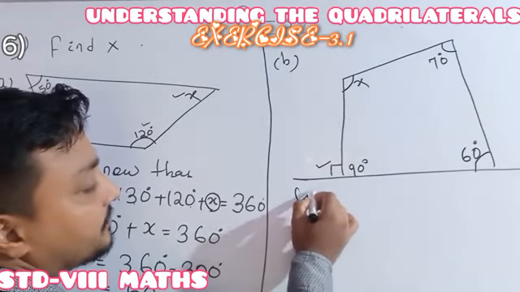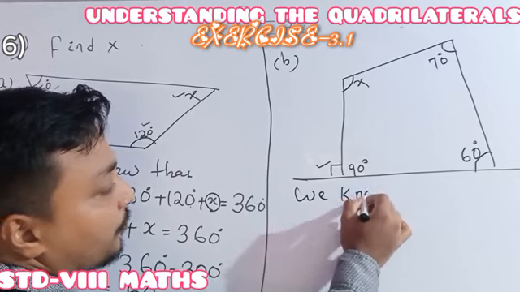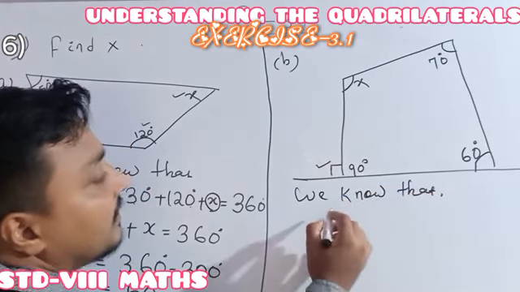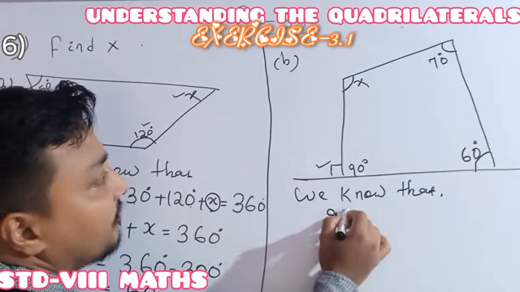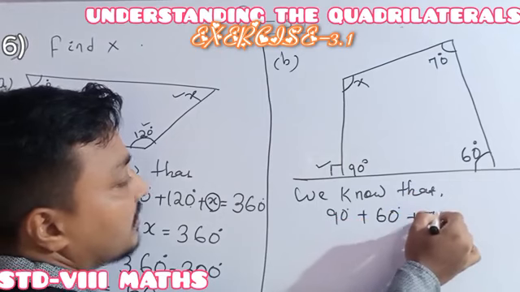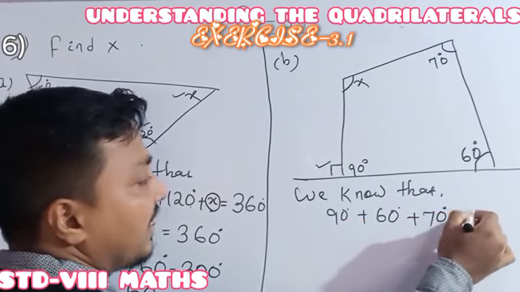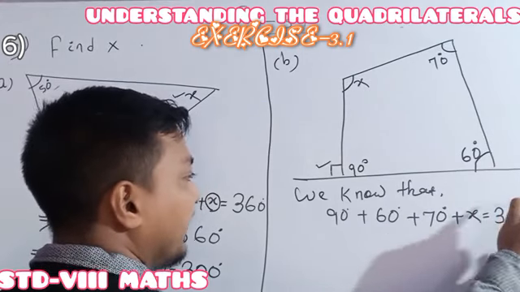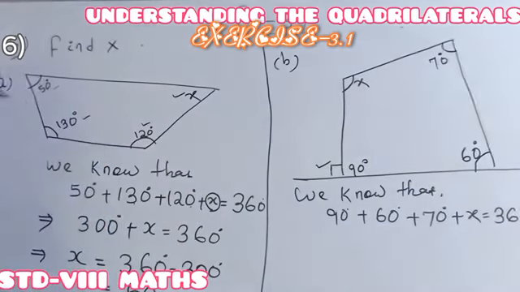We know that 90 degree plus 60 degree plus 70 degree plus x is 360. According to which property? Angle sum property of a quadrilateral.